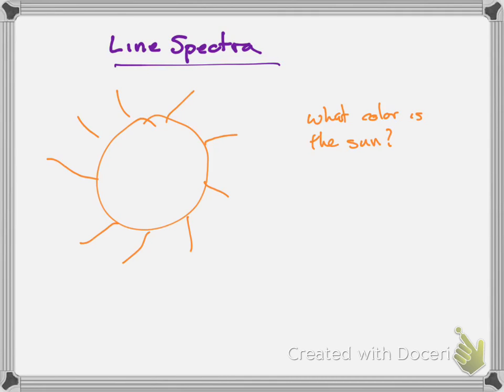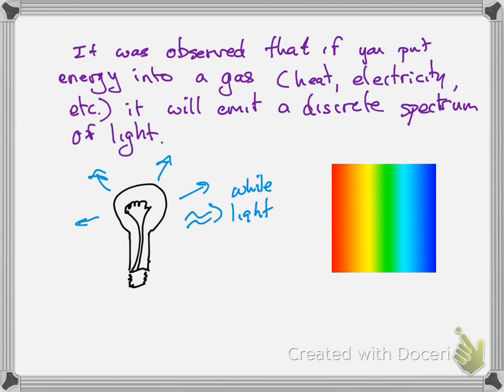It wasn't a rainbow. So let's just take a step back and say, let's look at the sun. We know the sun is made of a number of things, but hydrogen's a big part of it. And what color is the sun? Well, the sun looks kind of orange, middle of the spectrum. But we know that if we take the sun and we break it into its constituent parts, there are discrete colors that come from the sun. This is the concept of line spectra. Well, let's just go into that a little more deeply.